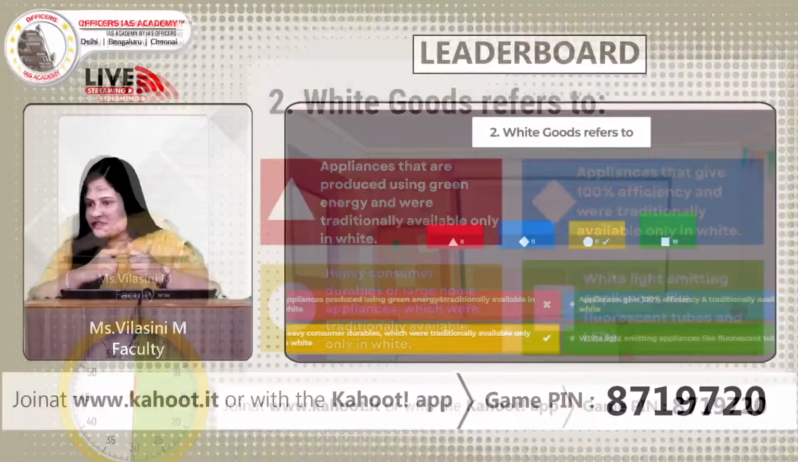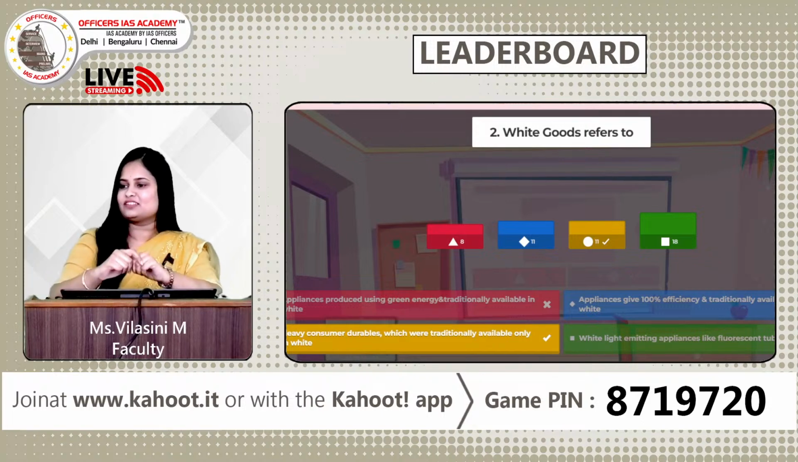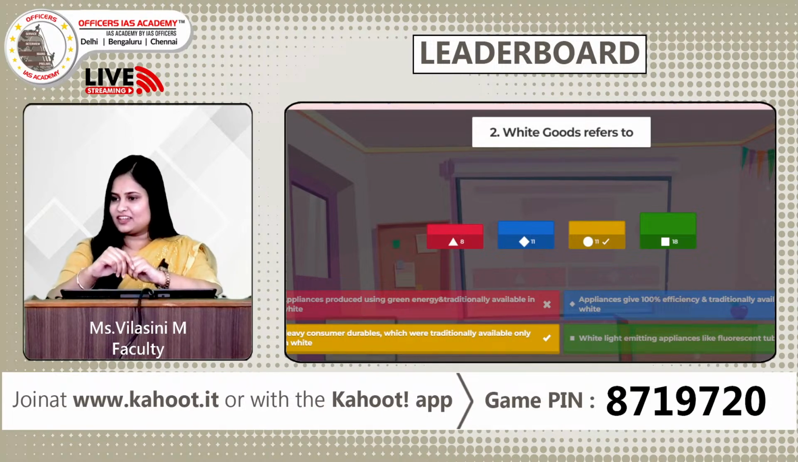Okay, so most of you have given option D, but the correct answer is option C. Fine. So when we say white goods, it basically refers to goods like air conditioners, refrigerators, your washing machines, etc. Fine. So these are heavy durable goods. So this is white goods. Okay, so now let us look at the leaderboard for the second question.